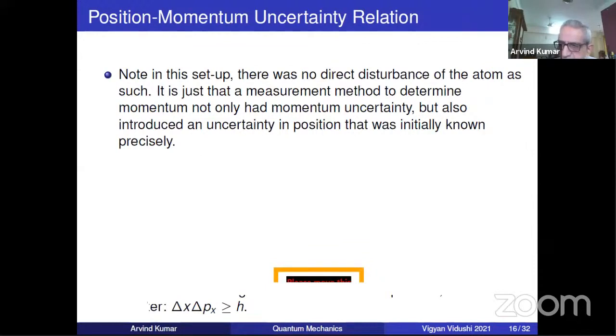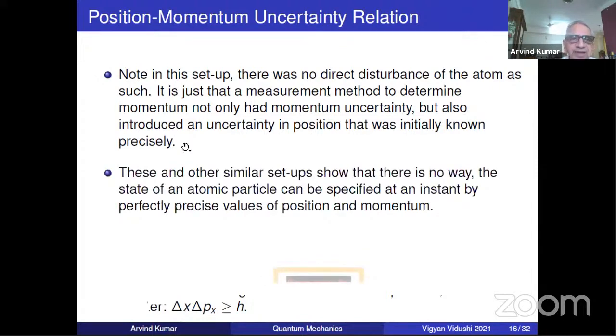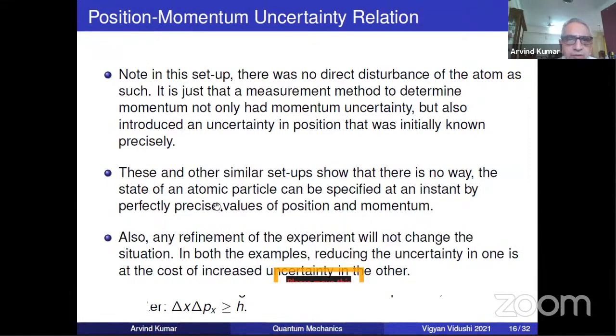So this is just to clarify the point that the uncertainty principle should not always be thought of as some probe disturbing the system. That's a bit simplistic, although not incorrect. It's not that it always happens. Sometimes it happens. In the position measurement it happened, but here it did not happen directly that way. Okay, and there are many other setups. So the state of a particle can never be set up, and any refinement of the experiment will not change the situation.